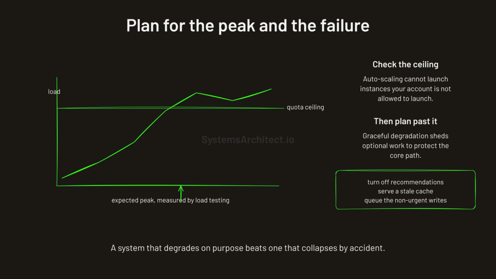Graceful degradation means shedding optional work to protect the core path. Turn off recommendations, serve a slightly stale cache, queue the non-urgent writes. A system that degrades on purpose beats one that collapses by accident.